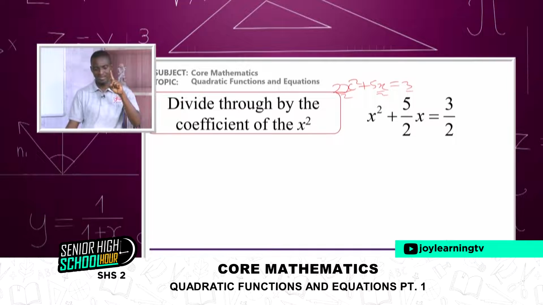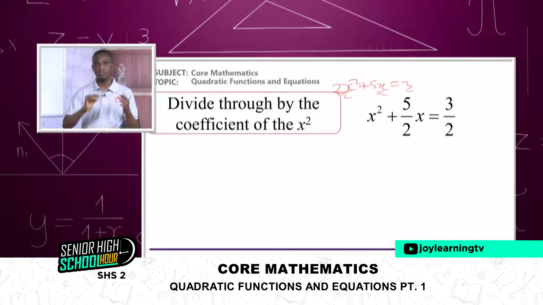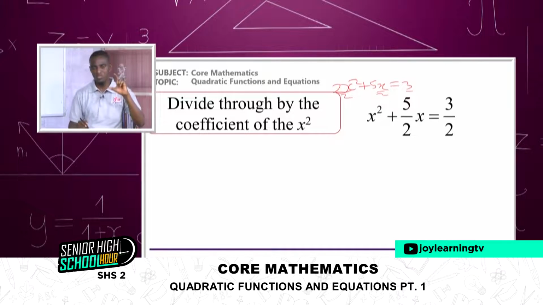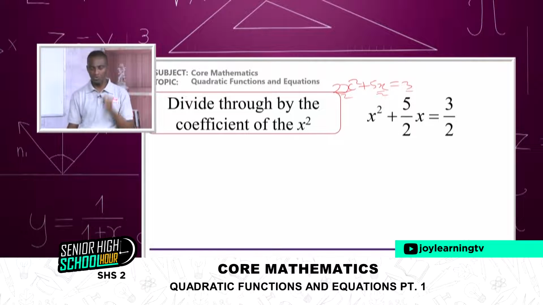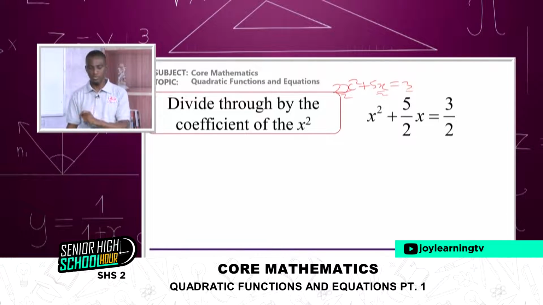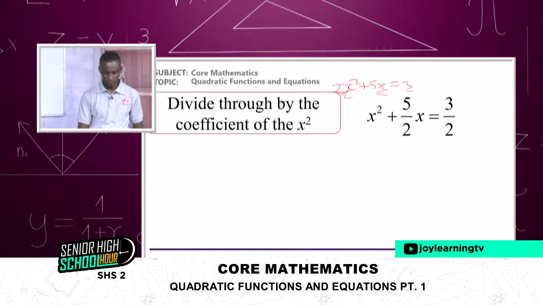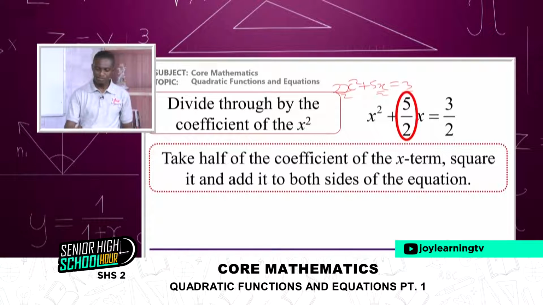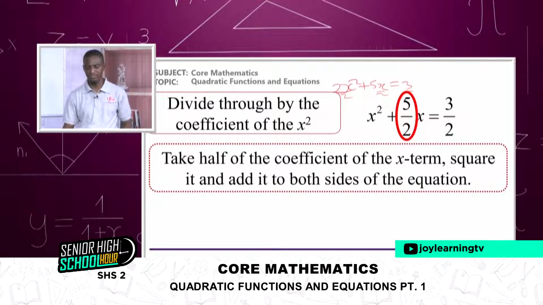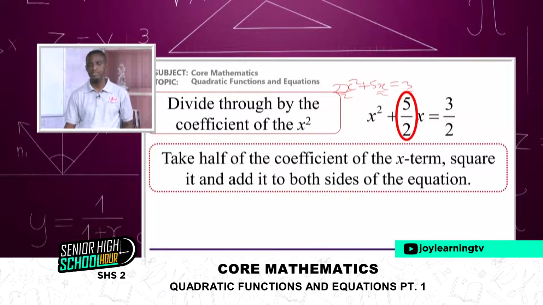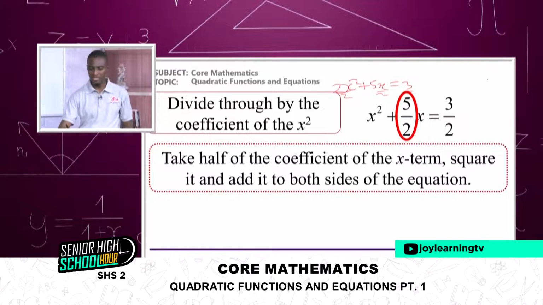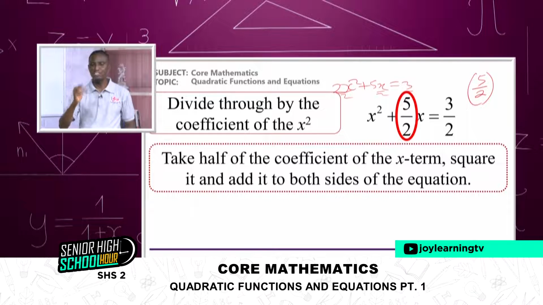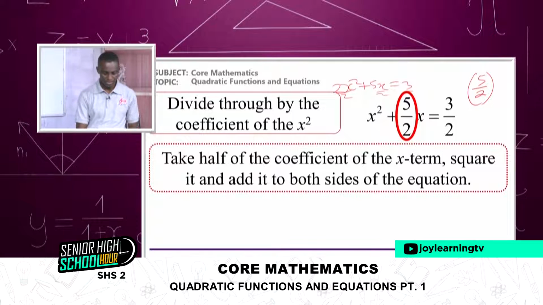So again, the first step is to move the constant term, that is the c term, to the other side of the equation. The second is to make sure the x squared of your quadratic is divided through by that coefficient, so you can eliminate whatever coefficient it is to be 1. Then the next thing is to pick this part of the equation, that is the b part. Take it out. So let's say I take out 5 over 2, I divide by 2 and square the result. Let me do it again here for you to see.